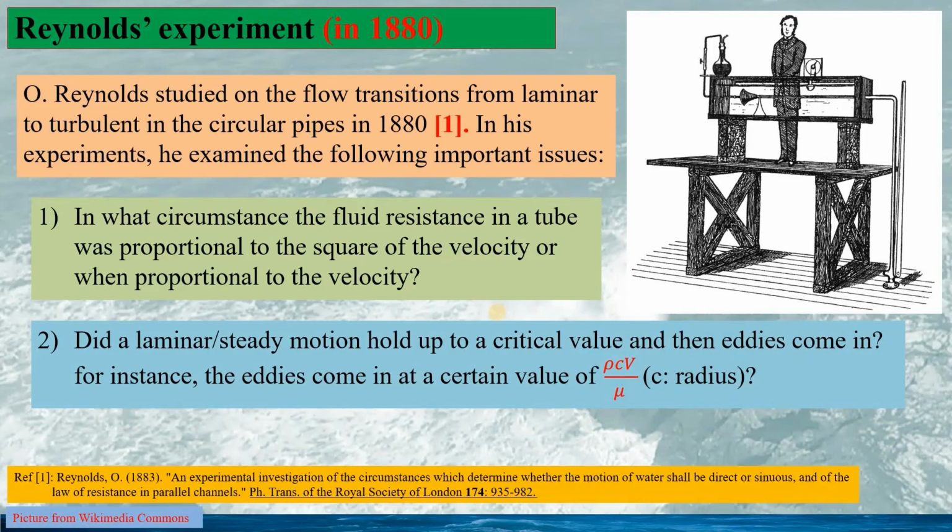And did the laminar steady motion hold up to a critical value, after which eddies come in as turbulent flows? For instance, the eddies come in at a certain value of the combination of the parameters given at this. Here, rho is the density of the fluid, c is the radius of the pipe, v is the flow velocity, mu is the fluid viscosity.